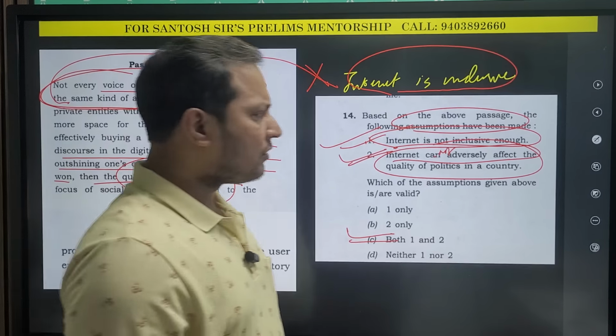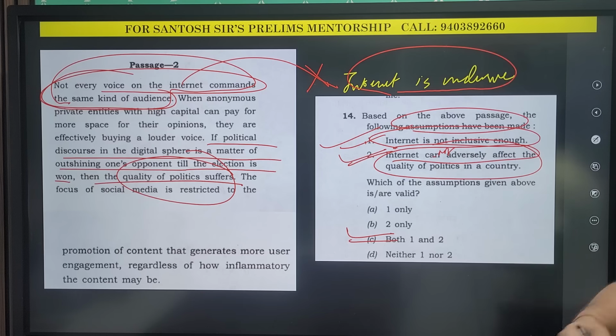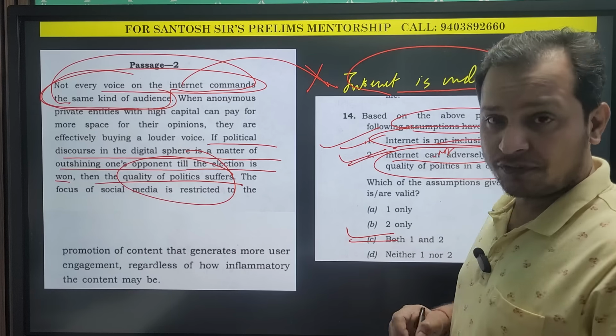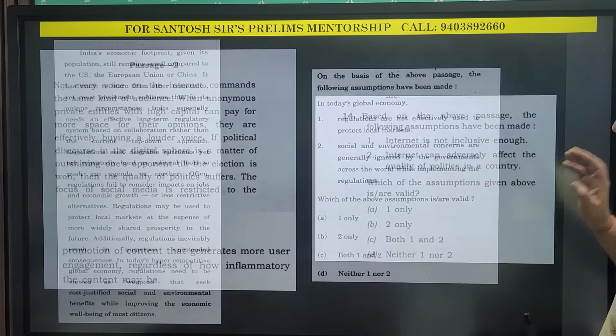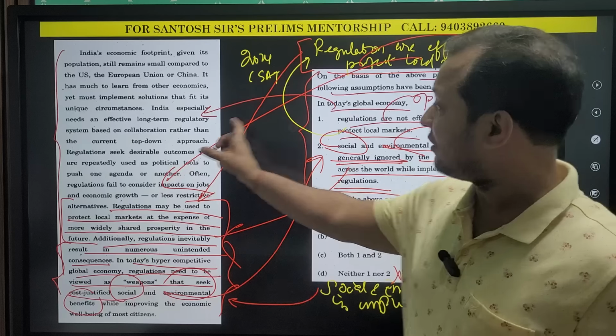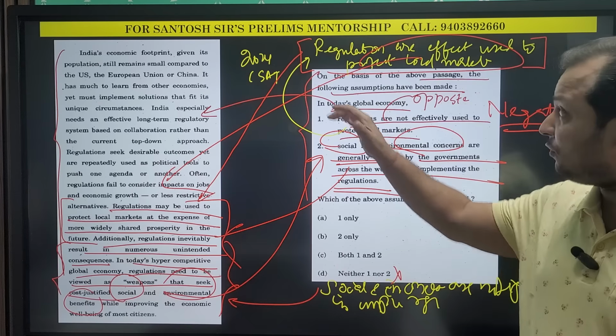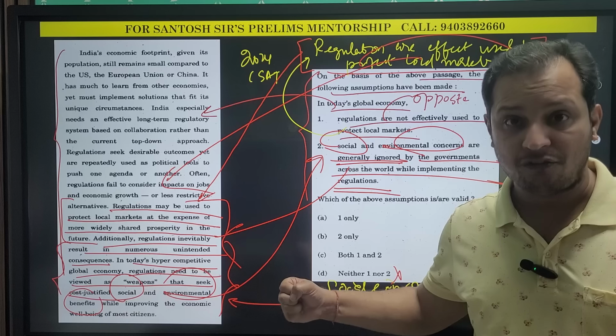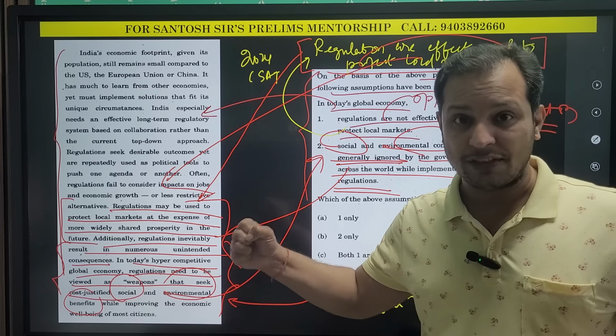So we can directly get the answer, both 1 and 2. Okay, so try to use these techniques in the exam hall. Why are we doing the negation of it? Because many times this statement is not directly mentioned there. So when we go for the negation and if it is mentioned there directly, then we will get the answer very fast. I hope you are getting this.